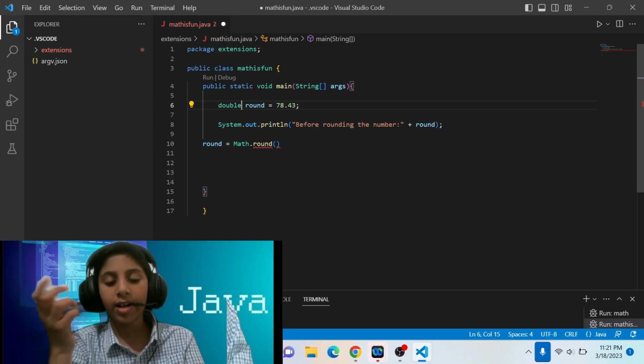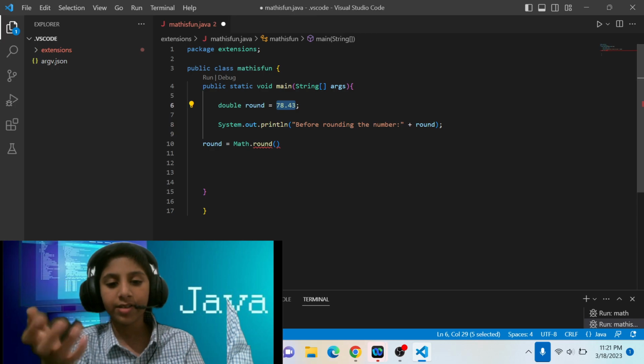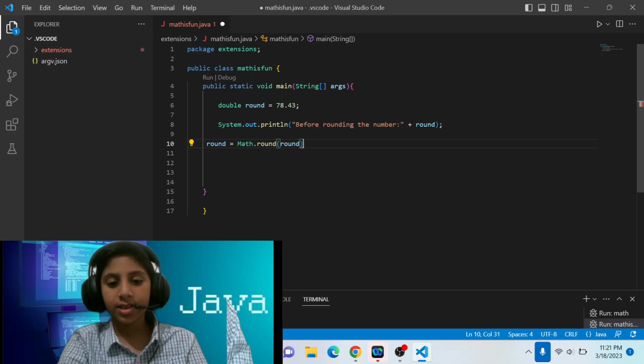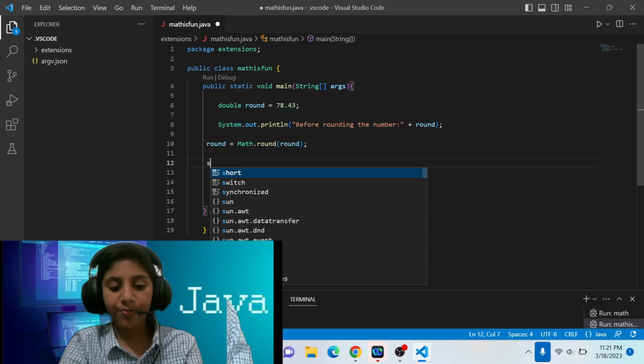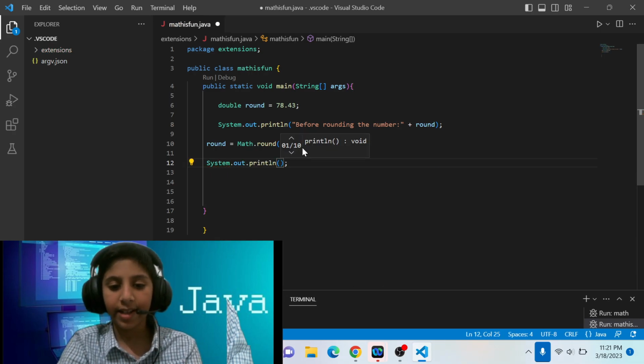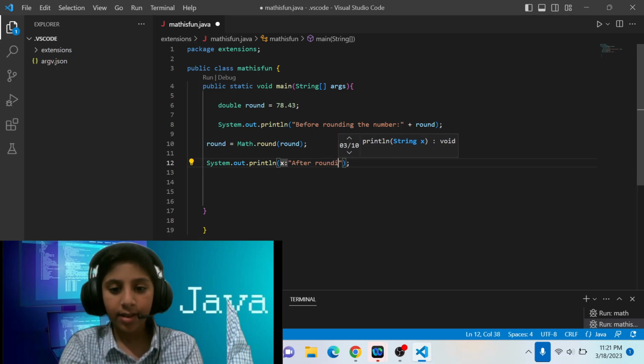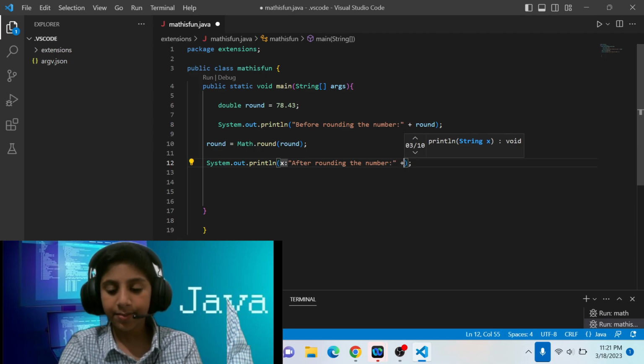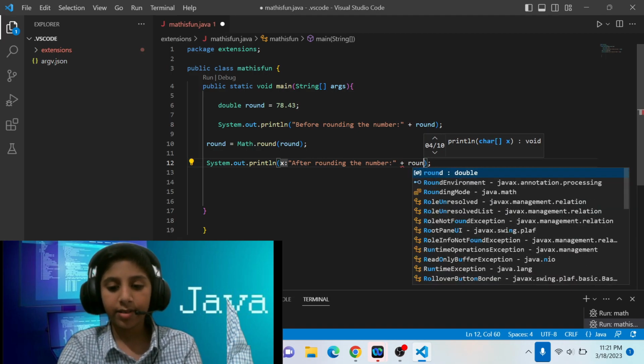So you have to write the variable round so that the value of the variable round can be rounded. So Math.round, round, semicolon, and then system.out.println after rounding the number, and then colon, and then plus round.